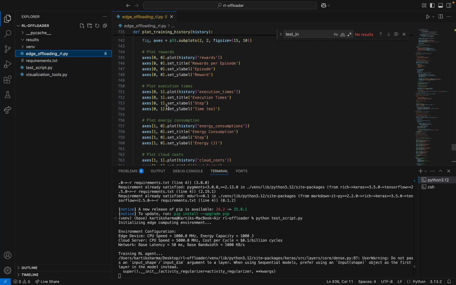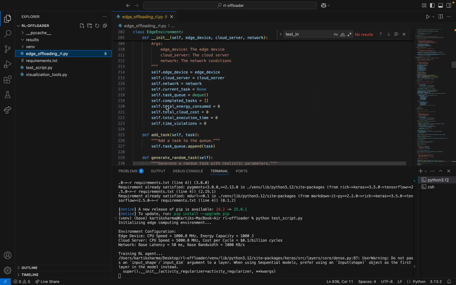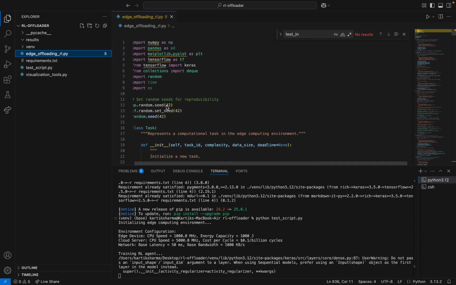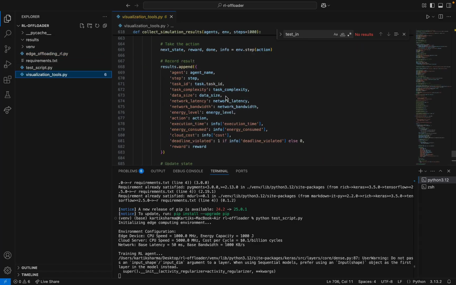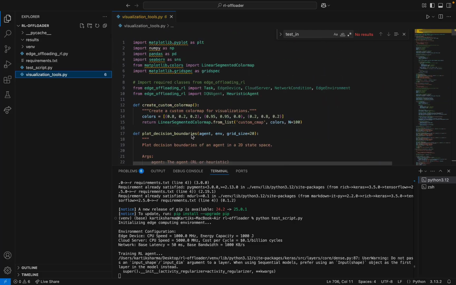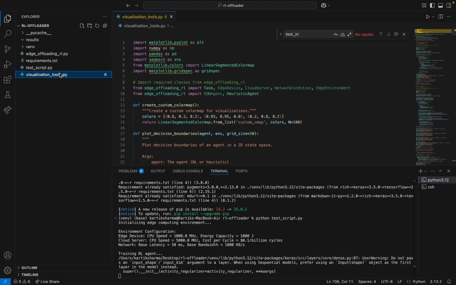We are working with edge devices with limited computational capabilities and battery life, cloud servers with high computational power but accessed through potentially unreliable networks, tasks with varying computational complexities, data size, and deadline, and network conditions that fluctuate over time. The challenge is deciding for each task whether to execute locally or offload to the cloud to optimize multiple objectives simultaneously: minimizing execution time, reducing energy consumption, controlling monetary cost, and meeting task deadlines.